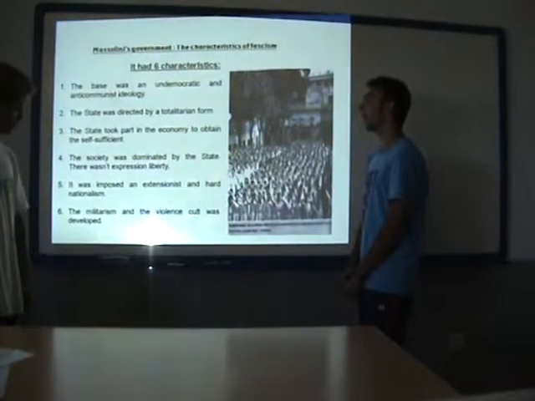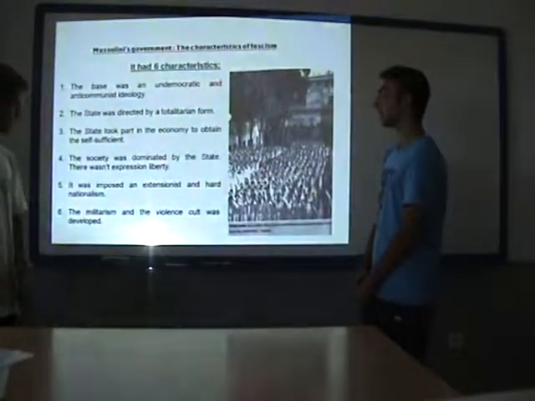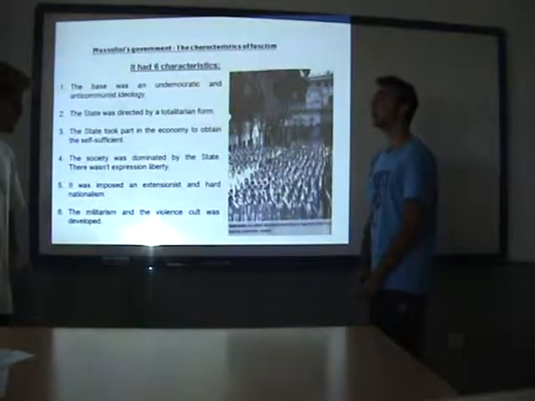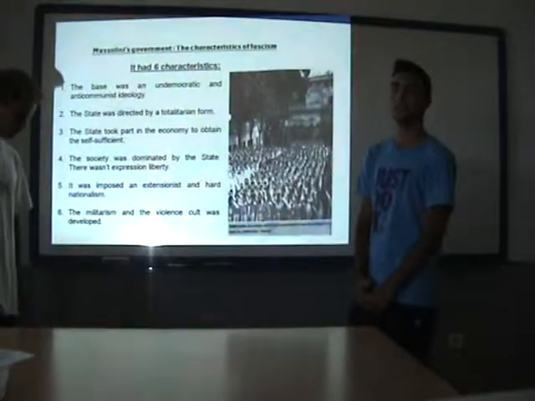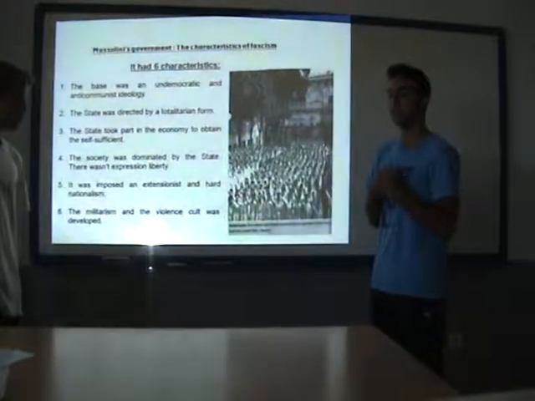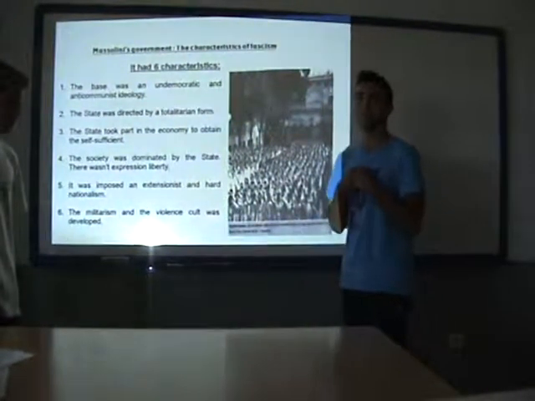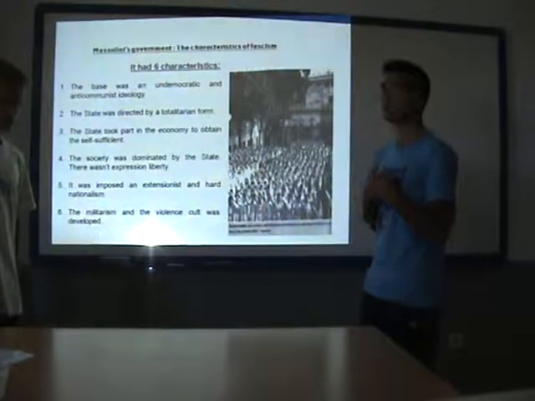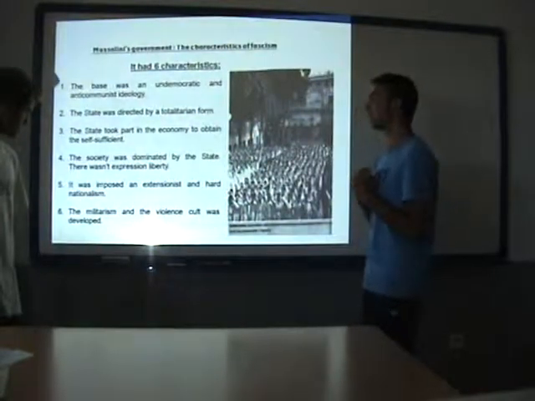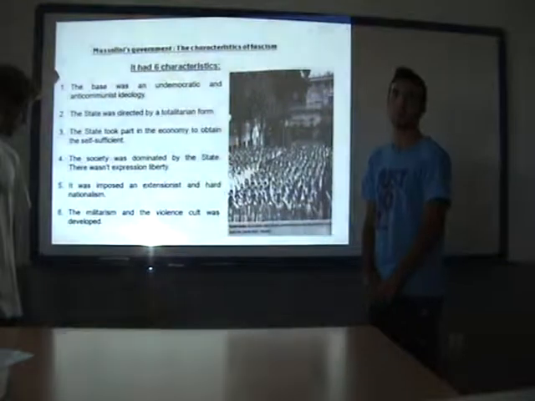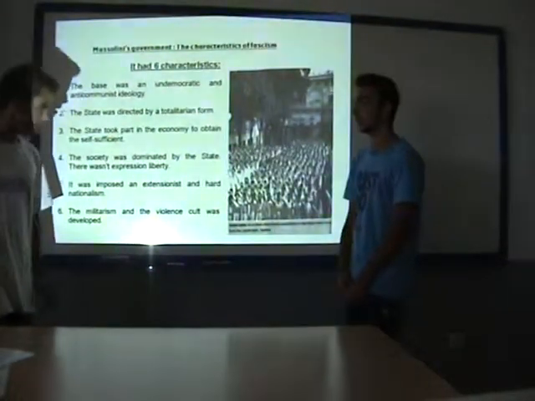Okay, fifth point, expansionism and hard nationalism were imposed, so Mussolini wanted the citizens to feel that they live in Italy, and he wanted the citizens to feel the colors of the nation. And finally, the sixth point, militarism and the cult of violence were developed, so the violence in general.